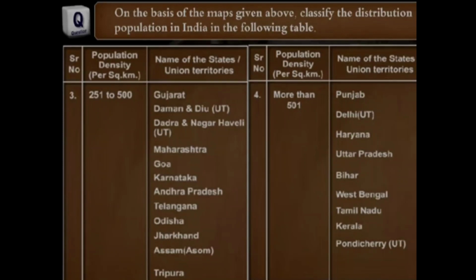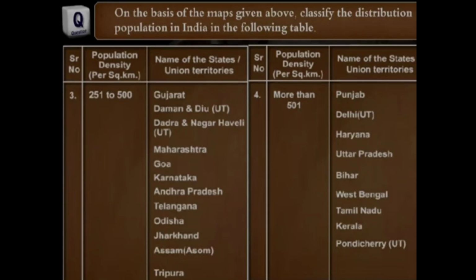Fourth classification, more than 501 population density. The states are Bihar, West Bengal, Kerala, Tamil Nadu, Punjab, Haryana, Uttar Pradesh, Delhi, Chandigarh and Puducherry. All these have a density of more than 501.